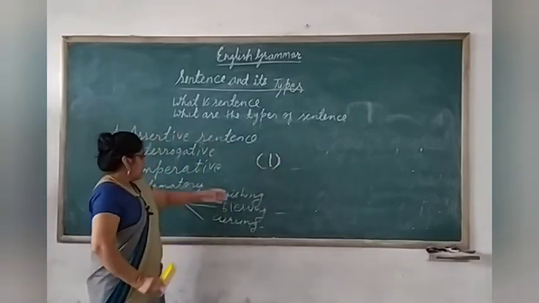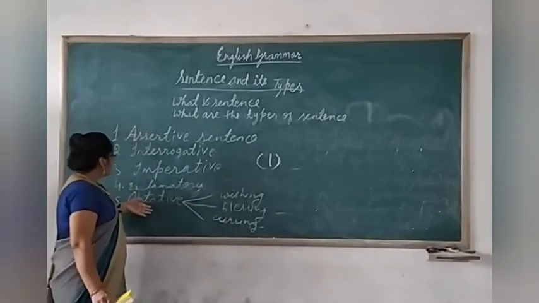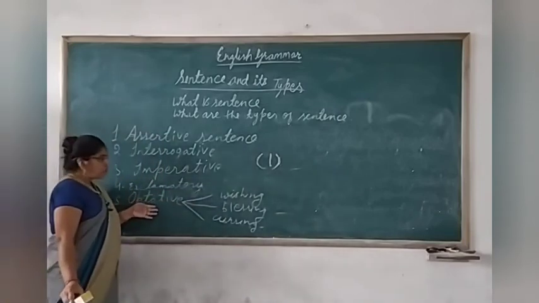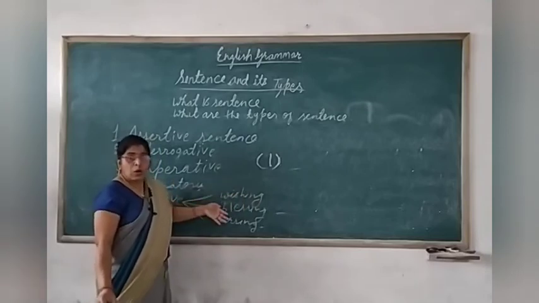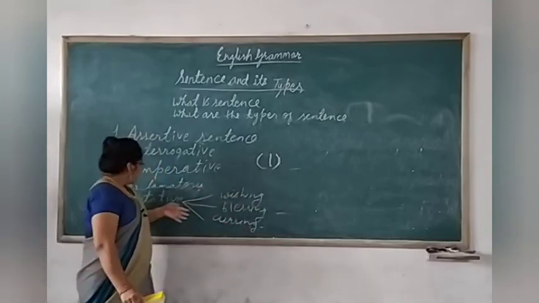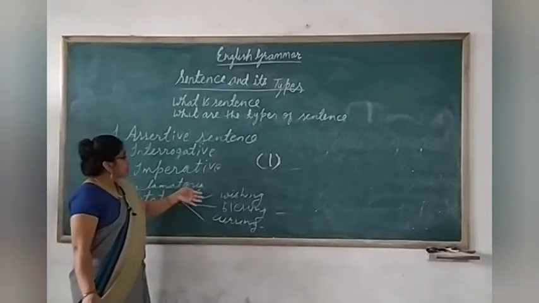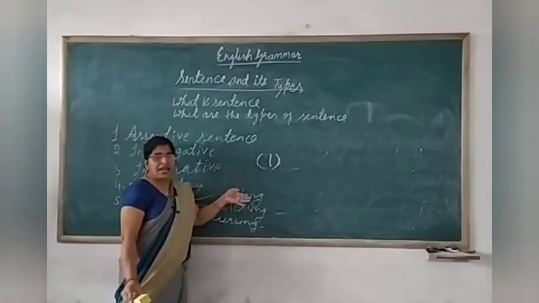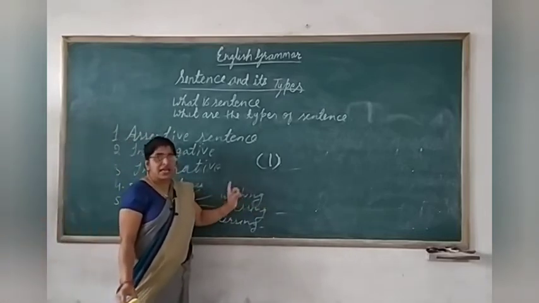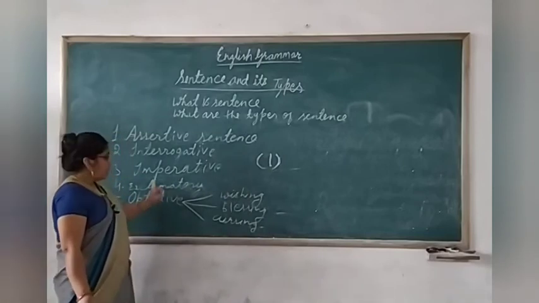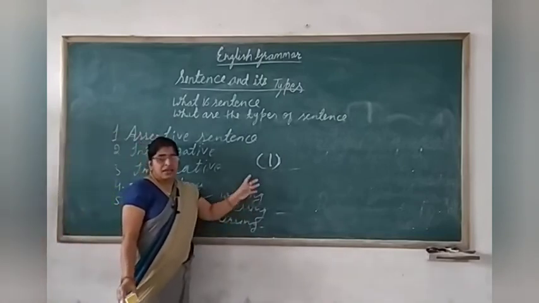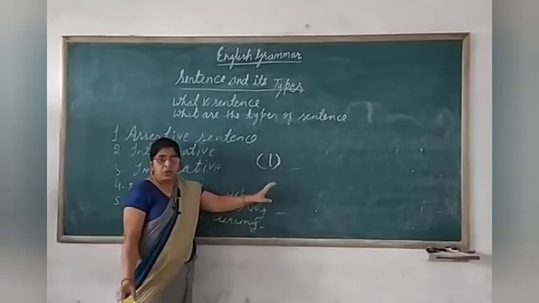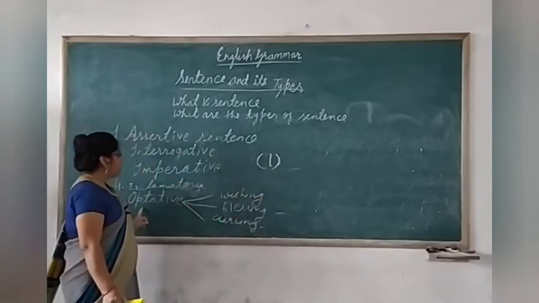But in an optative sentence, you have to read the statement clearly, thoroughly, carefully. If the sentence shows wishing, then it is optative. If blessing words are used there, then it is optative.